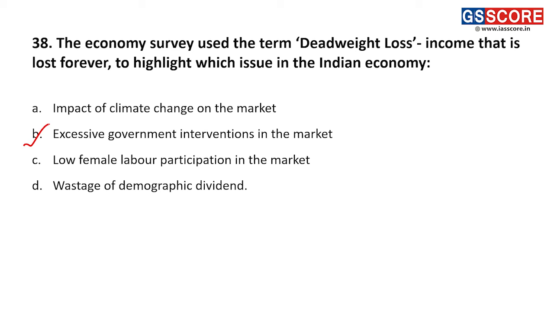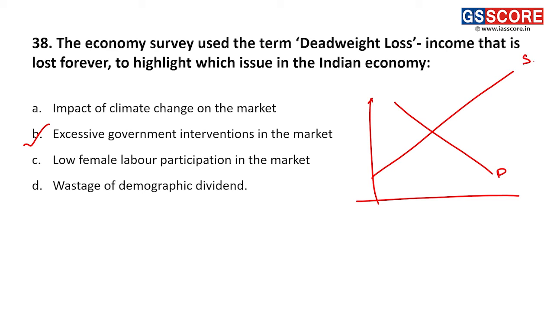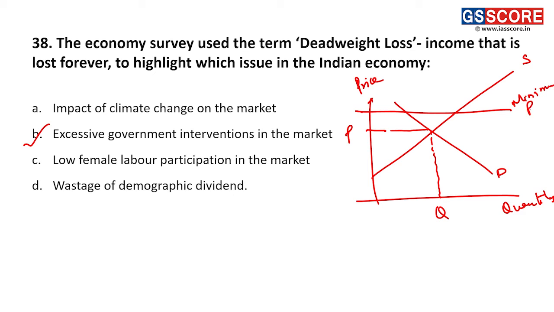And what the economic survey refers to as deadweight loss is something like this. Let us say this is the demand curve and this is the supply curve. If the market is allowed to work freely, then this will be the price and this will be the quantity. But let us say the government comes into the picture and sets a minimum price.